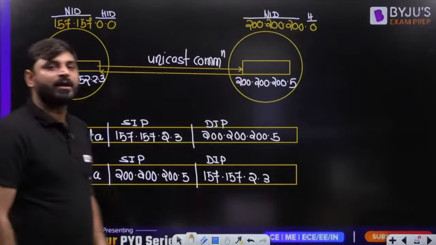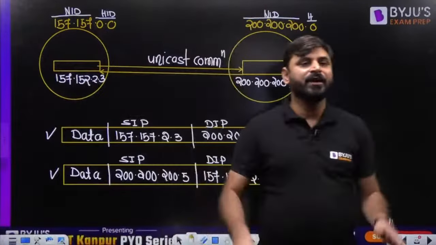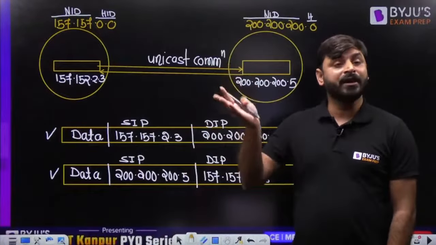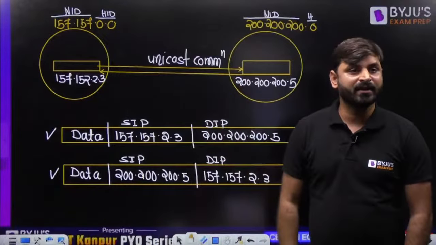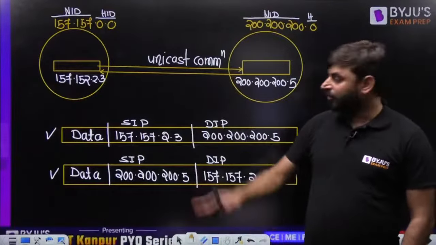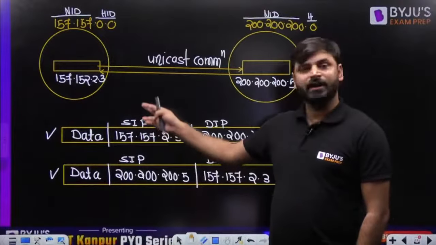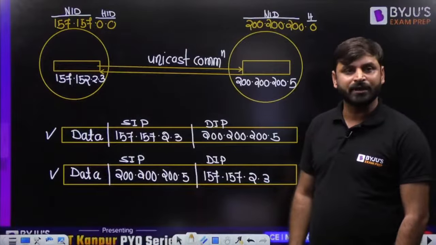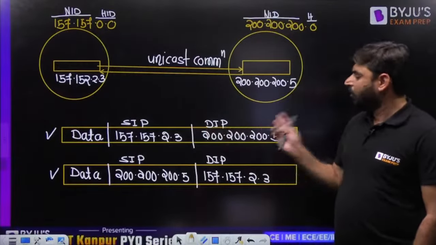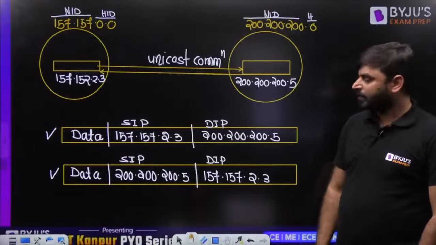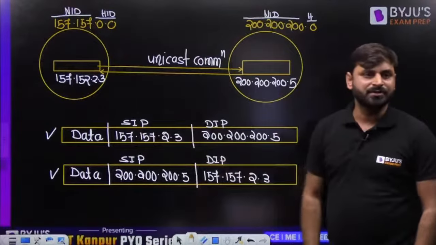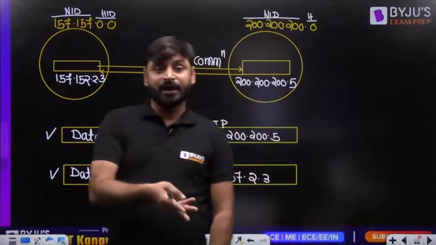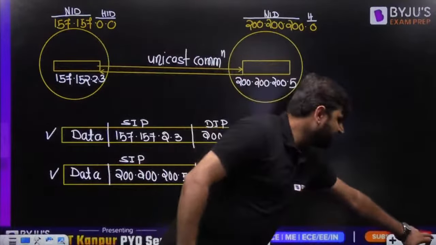If we can swap source IP and destination IP here, there will be no difficulty at all. And I will tell you in the next slide when there will be difficulty if we swap source IP and destination IP. Here there is no difficulty, my dear friends. We can swap here. So this 157 is now used as a source IP, and in this one it is used as a destination IP. There is no problem. Now this 200.200.200.5 is used as a destination IP in this packet, and in the other packet it is used as a source IP. So now we can swap. When we cannot swap, I am coming to that. Okay, now this is an important scenario.